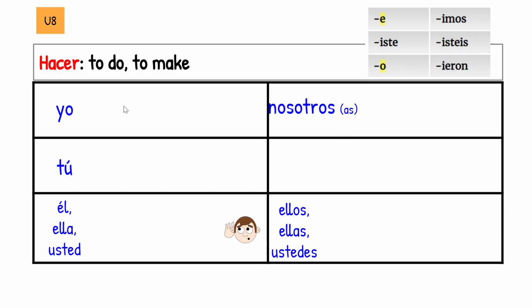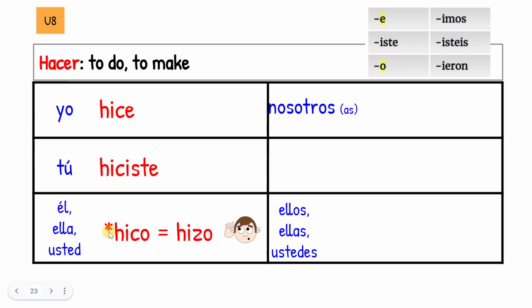Okay, so hacer, this is back to Unit 8. He counts as one that makes a spelling change. Now we also know that he has an irregular stem change, which means he's going to take these new endings. So yo hice, hiciste.